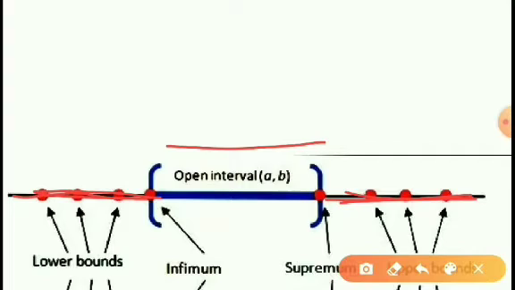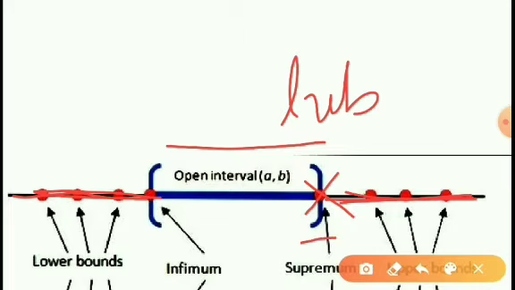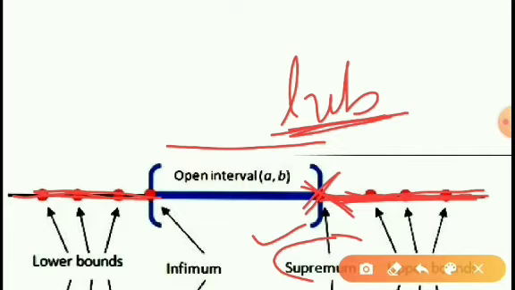So, the smallest of all upper bounds is called the least upper bound or supremum. Just keep this in mind, it's very important. We can find many upper bounds to a set which is bounded above, but out of all these upper bounds, the smallest is said to be the least upper bound or supremum.